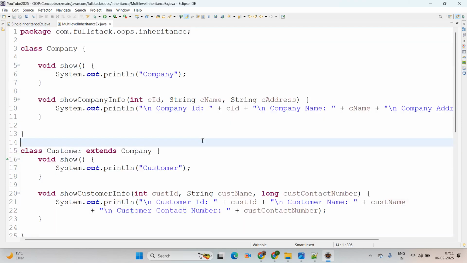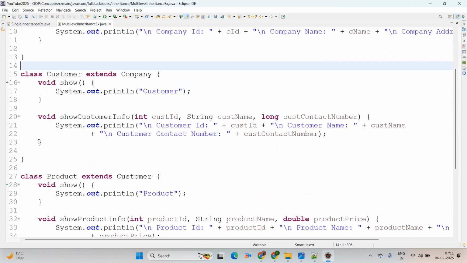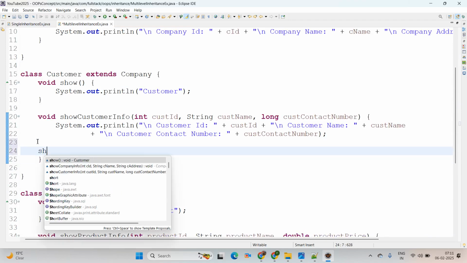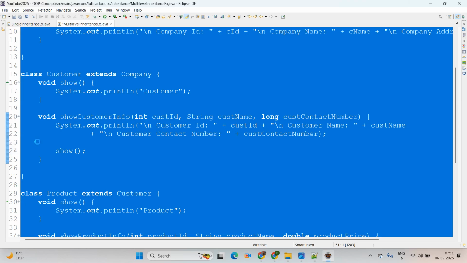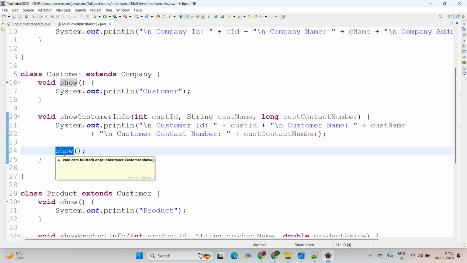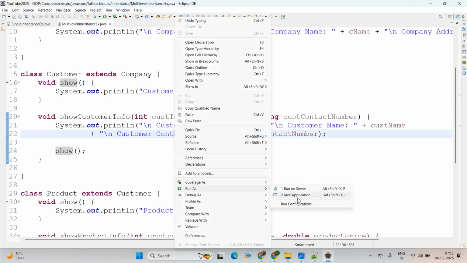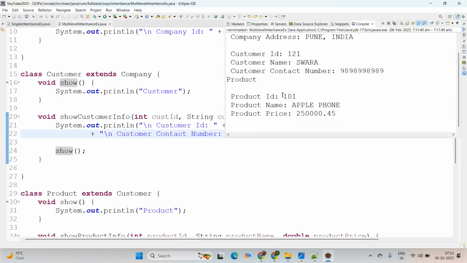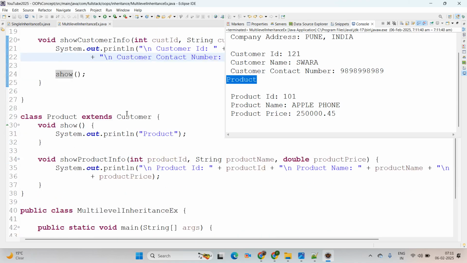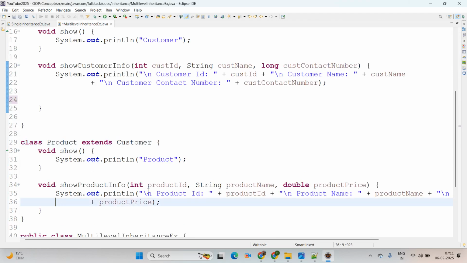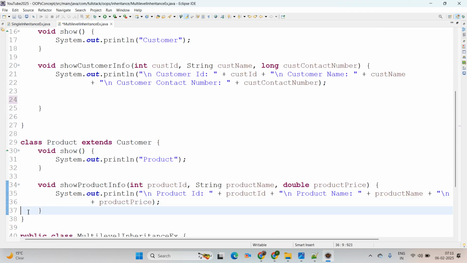Yeah, I want to cover here a scenario like the super keyword. Why do we require the super keyword? See, now I am just going to call the show method here. Then definitely if I am calling the show method, it will call the current class method only. See on screen, run as Java application. See here it's printing the output as product, right? But we'll do one thing. Instead of calling the show method here, I want to call the show method here in the Product class.